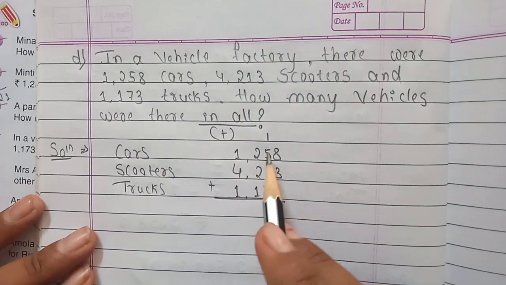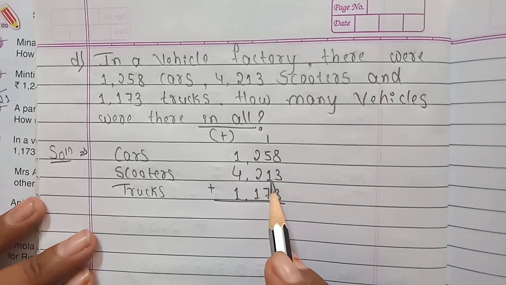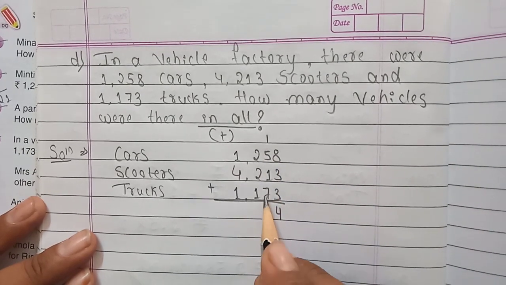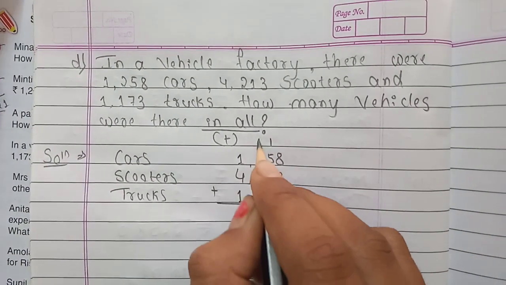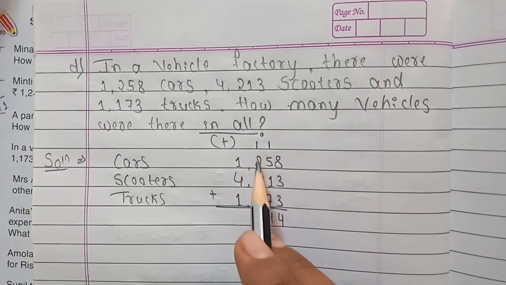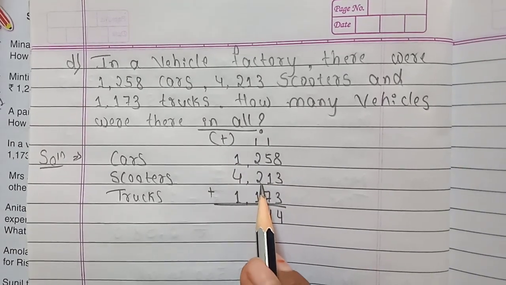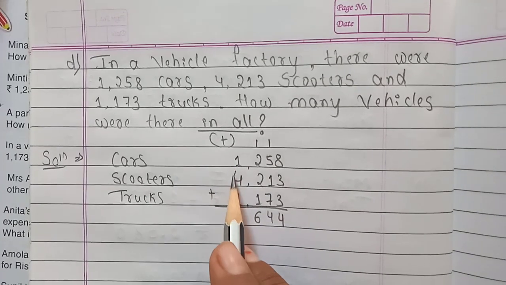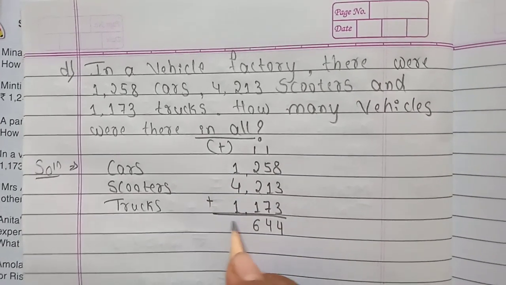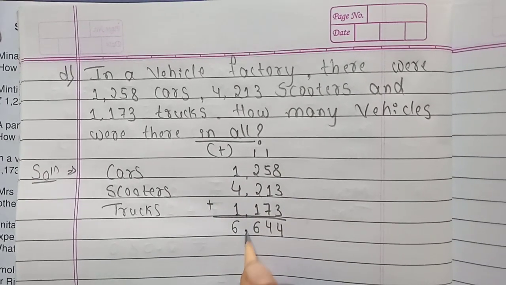4 here. 5 plus 1, 6. 6 plus 1, 7. 7 plus 7, 14. 1 plus 2, 3. 3 plus 2, 5. 5 plus 1, 6. 1 plus 4, 5. 5 plus 1, 6. We have to give a comma.